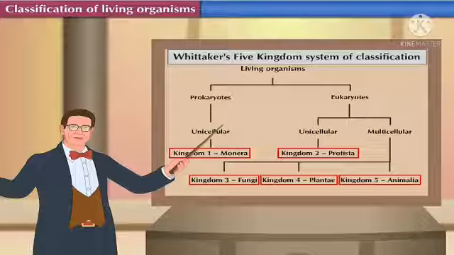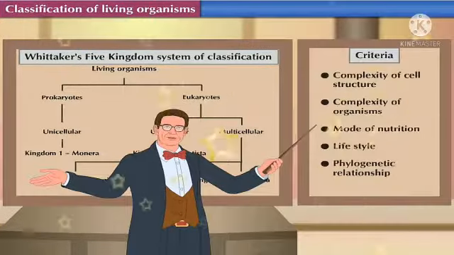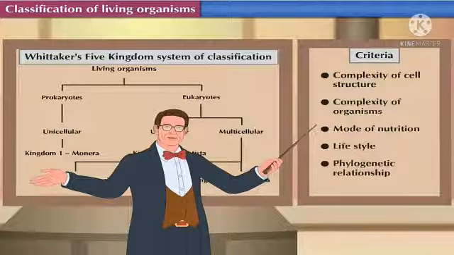Robert Harding Whittaker followed 5 different criteria to classify the living organisms, which we are going to see next. So students, as you can see the criteria which is displayed above. So let's begin with the criteria. The first one is complexity of cell and structure. So what does the first criteria mean?